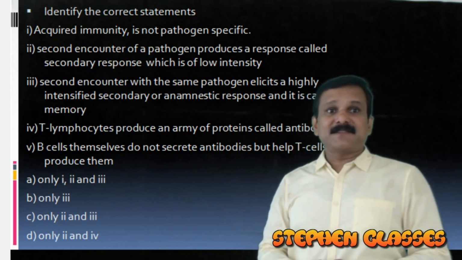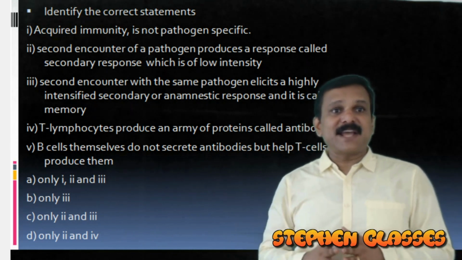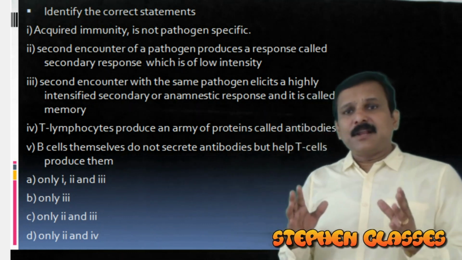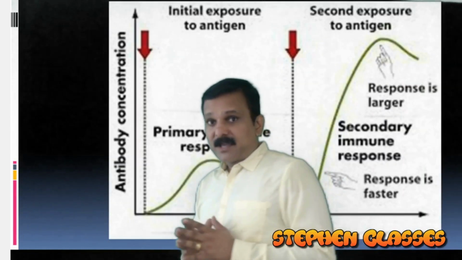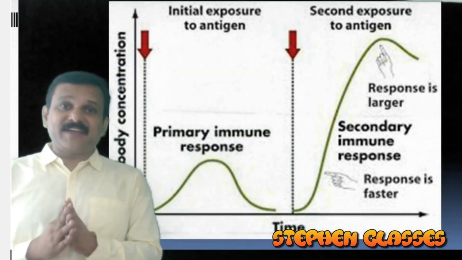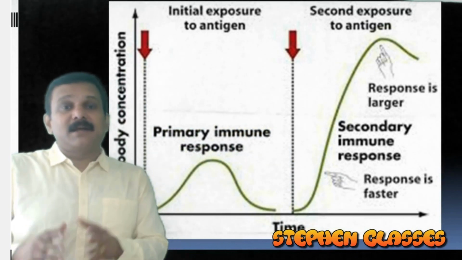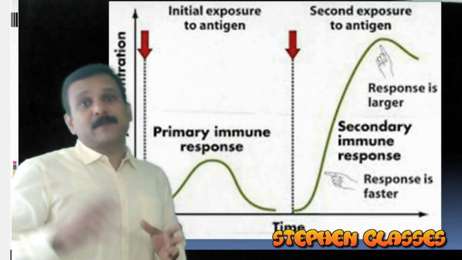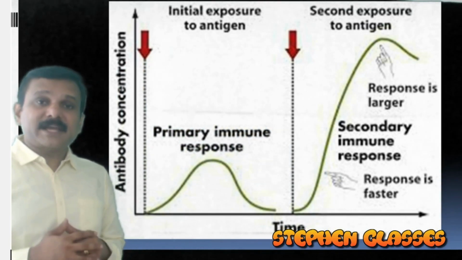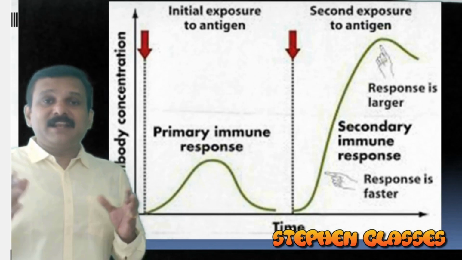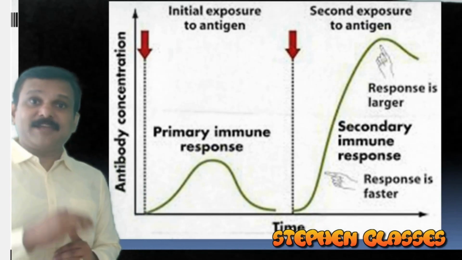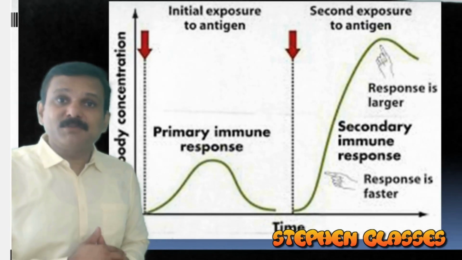Identify the correct statements. So these statements, it is about the acquired immunity. In detail, you should know what is acquired immunity. It is an immunity that we attain after birth, and it is highly specific. It is having characteristics like diversity, discrimination between self and non-self, memory, etc. So here, in the case of acquired immunity, we learn about 2 types of responses: primary immune response and secondary immune response.